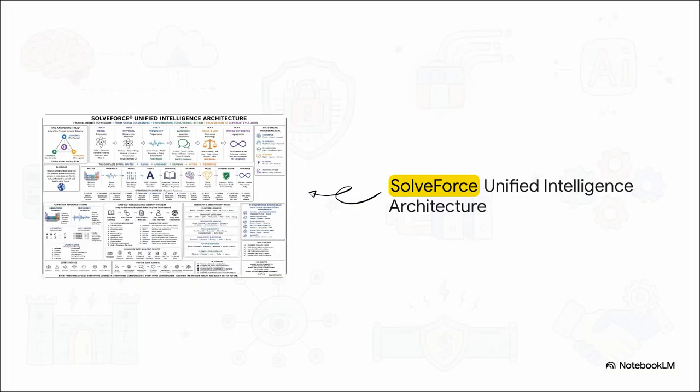Now, don't let this massive architecture diagram overwhelm you. It's a really cool map of their unified intelligence architecture, but for our purposes today, we're just zooming in right at the top, on the pragmatics layer. That is the exact spot where all those signals and semantics from the lower layers bubble up and meaning finally becomes a safe, governed action.